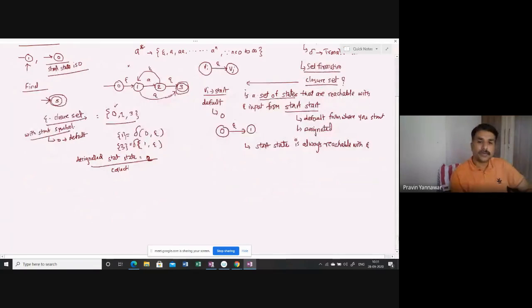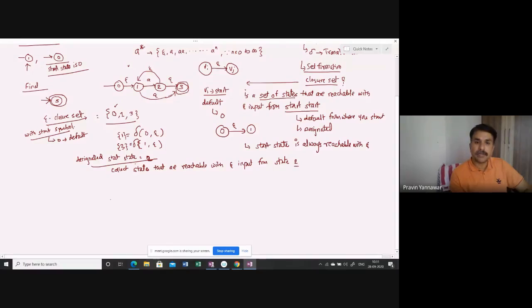We need to collect the states that are reachable with epsilon input from state 2.